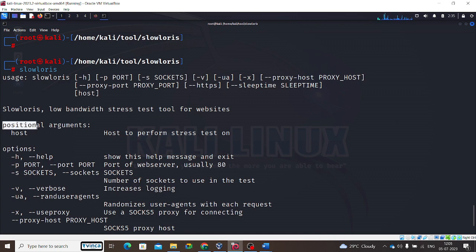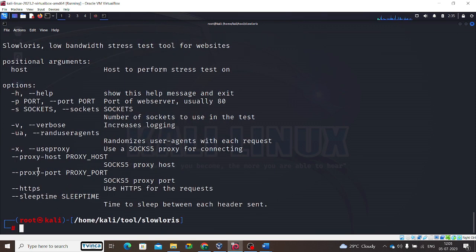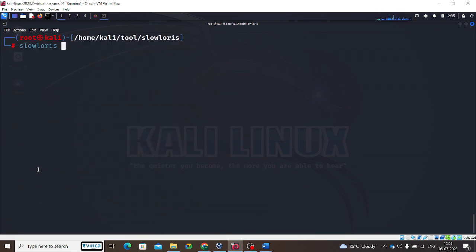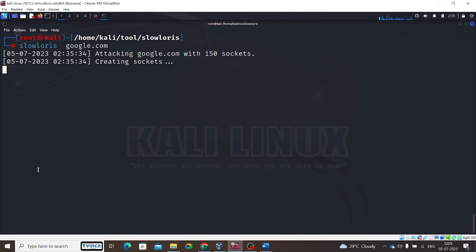The positional argument is the host to perform the test on. There are other arguments as well. So I'm typing here google.com and pressing enter. Now what happened? I'm attacking google.com to shut it down. So it is not a good idea.